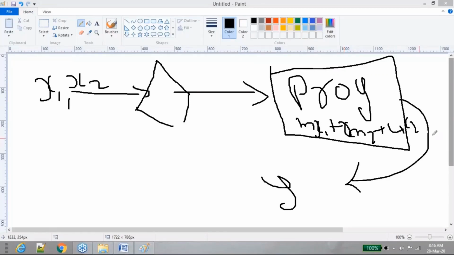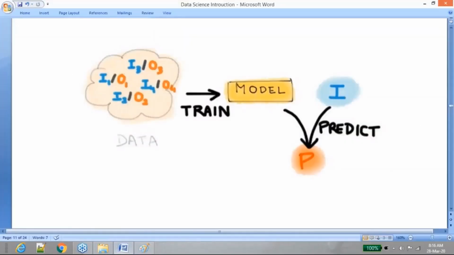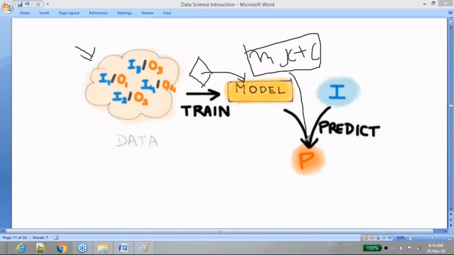In the case that we are discussing here, when I say program, the model will be referred to as a program. This is your historical data, and you're going to train your algorithm using your historical data, where the algorithm is going to produce some model as an output. When I say program here in this example, program is nothing but your model, like the formula that we created, mx plus c or m1 x1 plus c or something like that. So this is the model, and this model can be used to generate your predictions for the future.